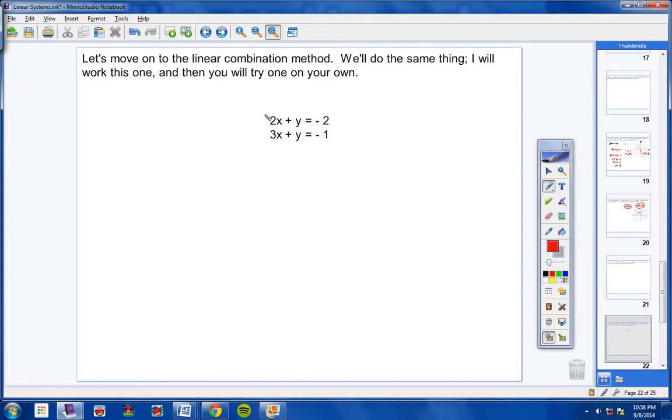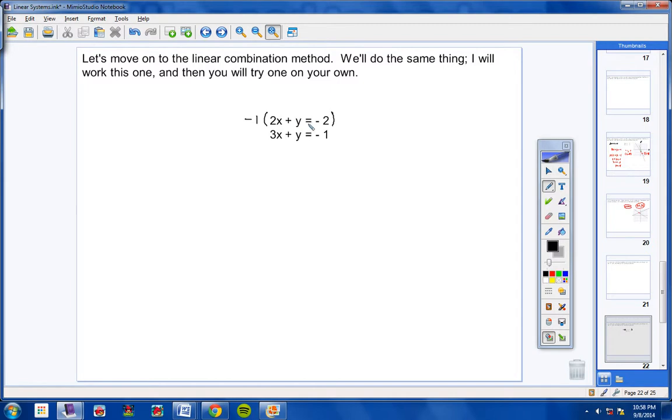So you can multiply an equation by anything as long as you do it to the entire equation. So I notice both of my y's are positive. Now, man, I wish that one of my y's was negative. If this y right here was negative, and I added these 2 equations together, these would cancel out. And that would be really nice. So is there a way to make one of my y's negative? Well, yes, there is. You can multiply the top equation by a -1, which would make this y negative.